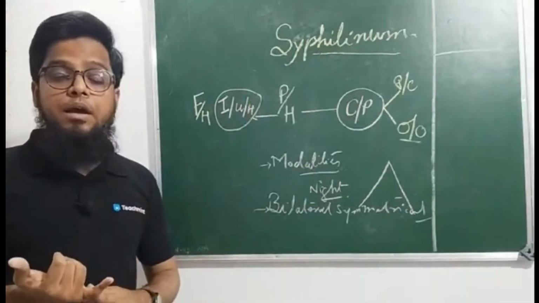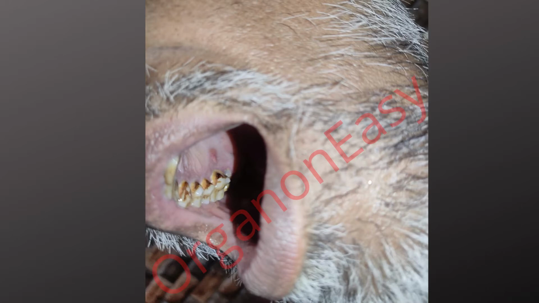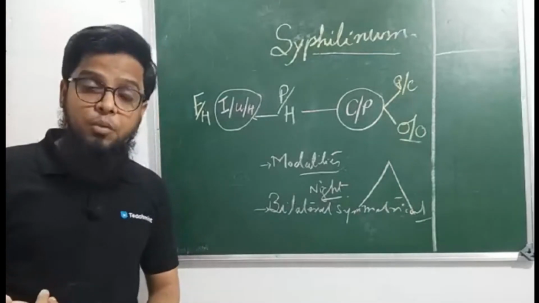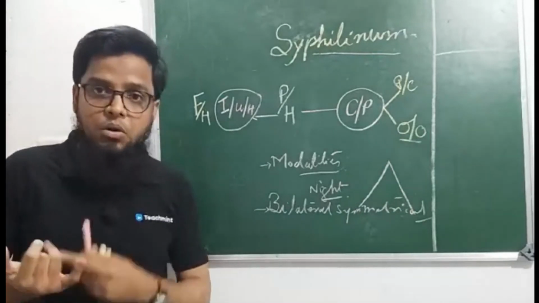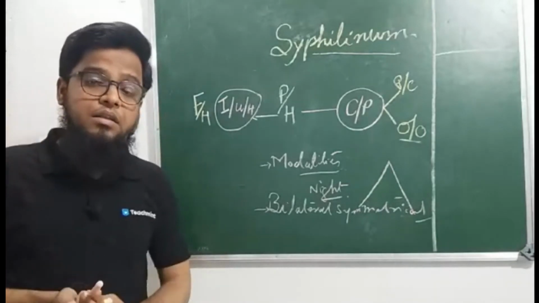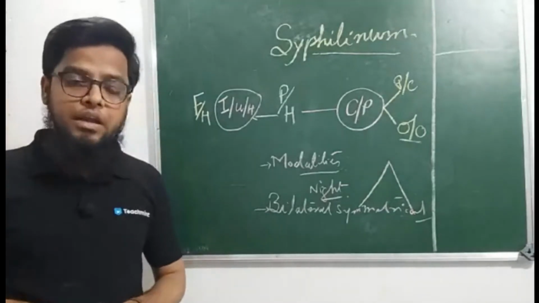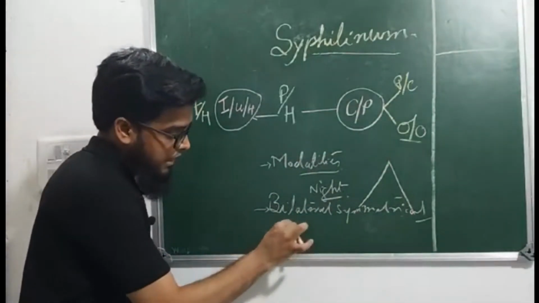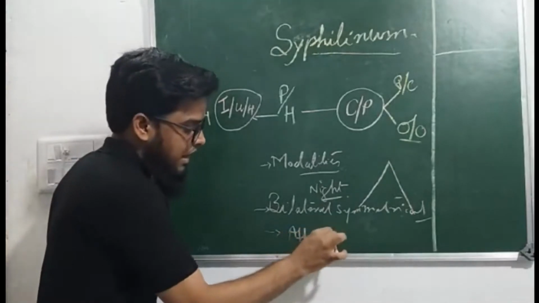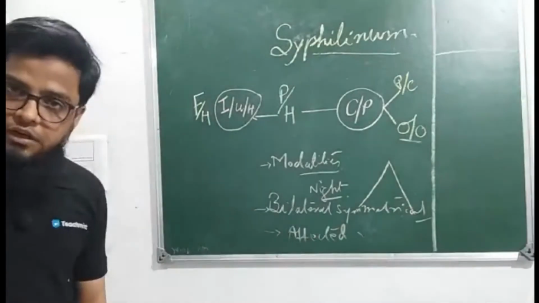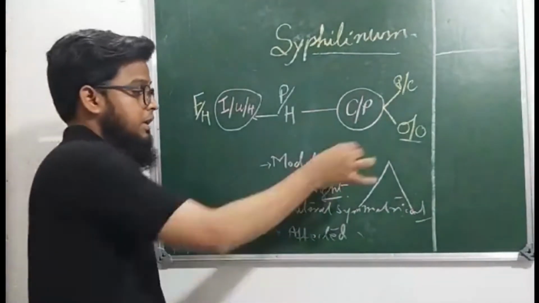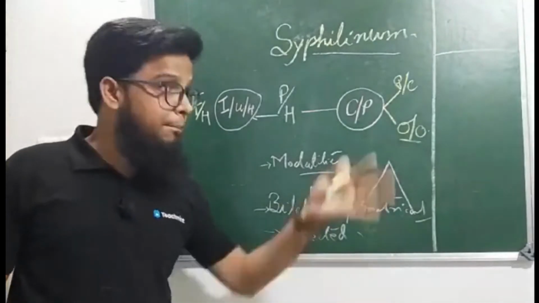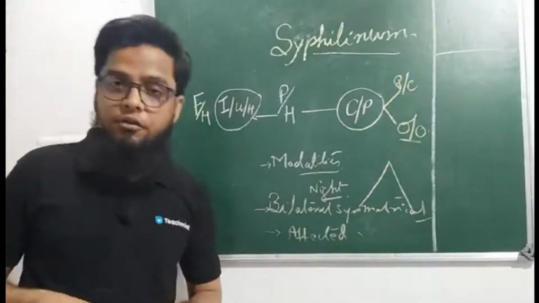You will get palate affected, both soft palate and hard palate. You will get larynx and trachea, vocal cords affected. You will get bones affected, meninges affected, spinal cord and brain affected, eyes affected. These are the affected areas for syphilinum. So any complaint in those affected areas, if you are getting, think of syphilinum.